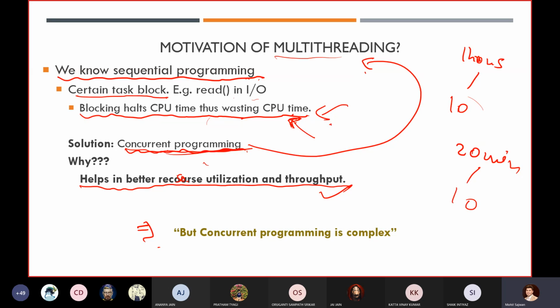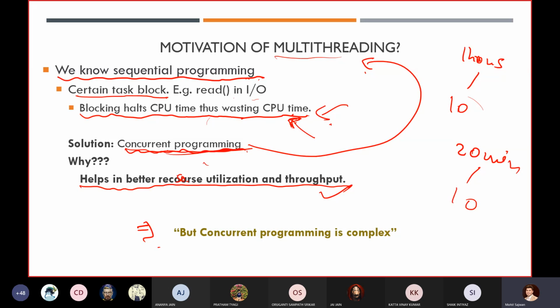But in concurrent programming, you have to think about whether this code will impact that particular code. If it is not making any impact, then that is great. And what should be the order? The complexity is very high. It's not easy to just break your code into multiple threads.